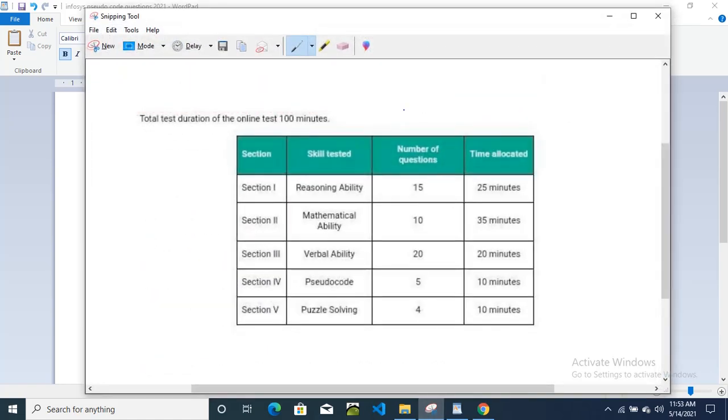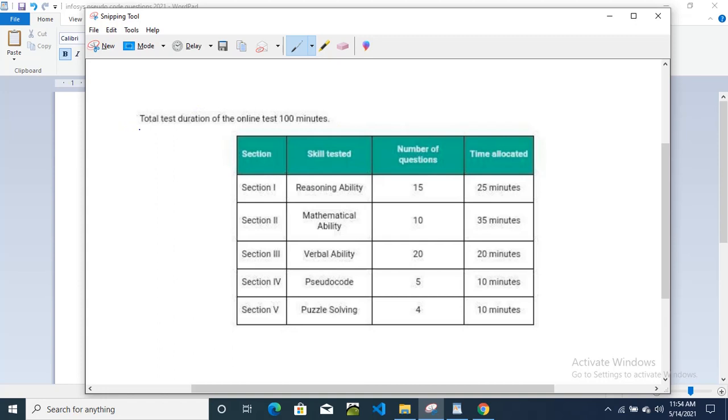Today in this video we will see the Infosys pseudo code questions. Infosys has changed the exam pattern, online test pattern recently. So we will check the new pattern and some of the pseudo code questions asked in Infosys Drive. Okay, so let us get started with this video.